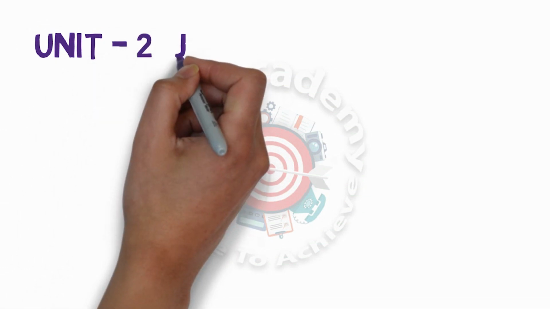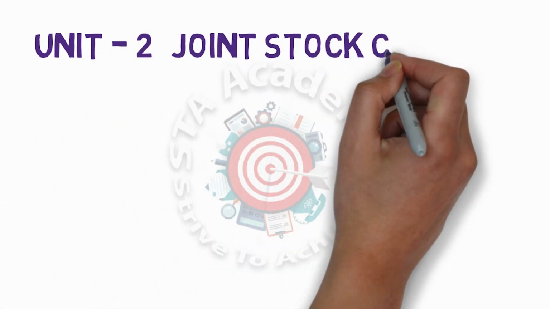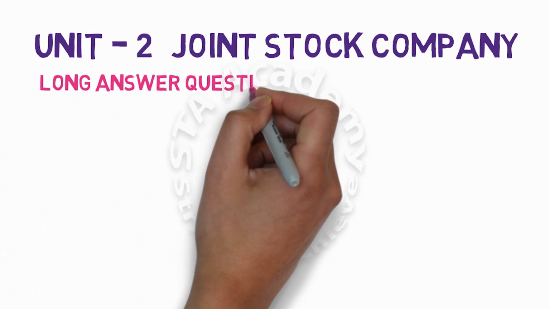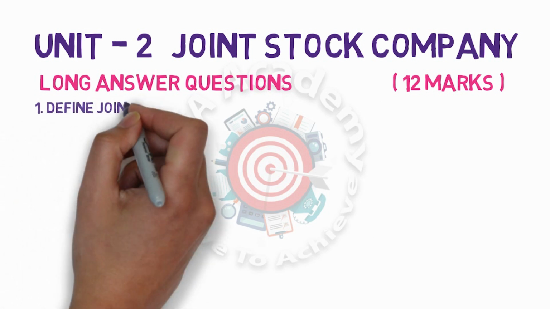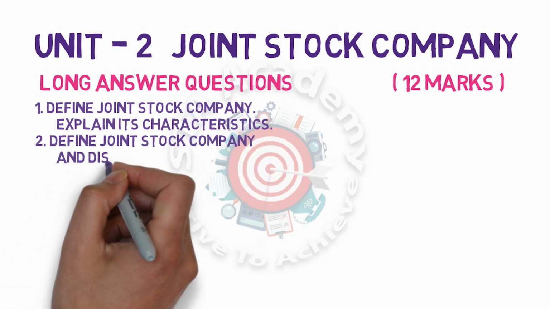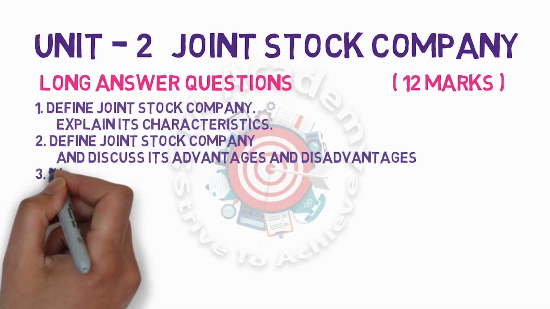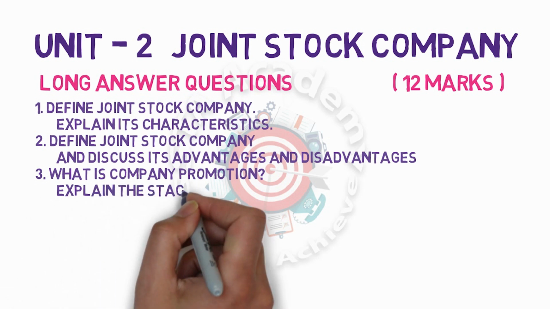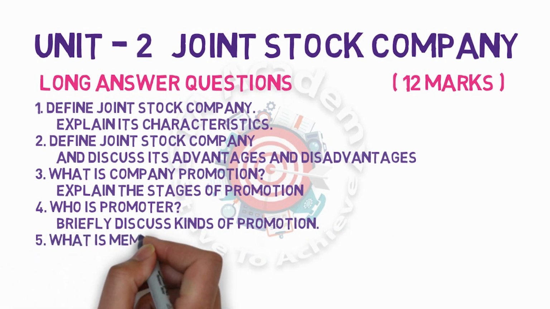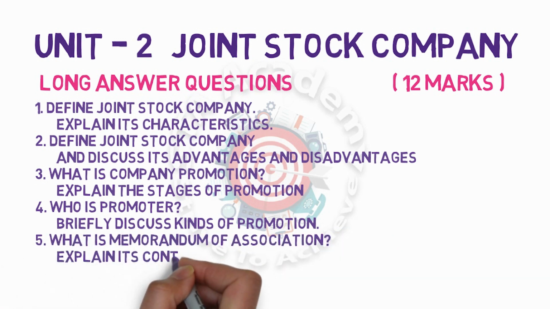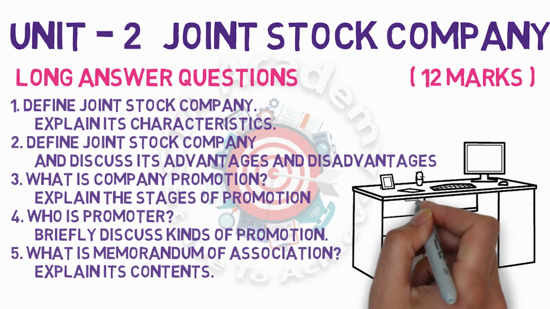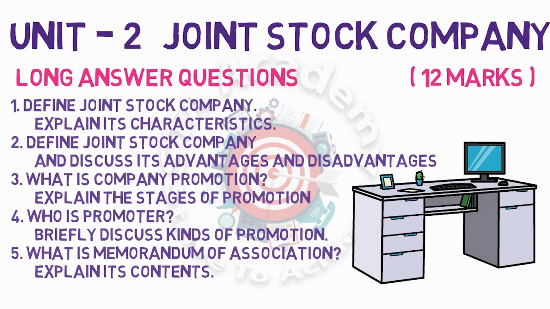Let us see the Unit 2 joint stock company LAQ questions. We know that each LAQ will give you 12 marks. Let us see the first LAQ. Define joint stock company, explain characteristics of joint stock company. The second one is define joint stock company, discuss its advantages and disadvantages. Third is what is company promotion, explain the stages of promotion. Fourth is who is promoter, briefly discuss kinds of promoters. Fifth and the last LAQ is what is memorandum of association, explain its contents.